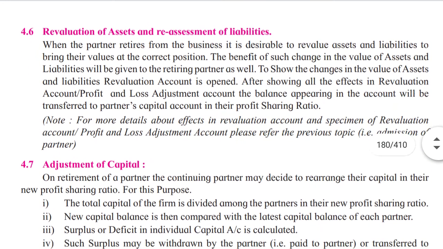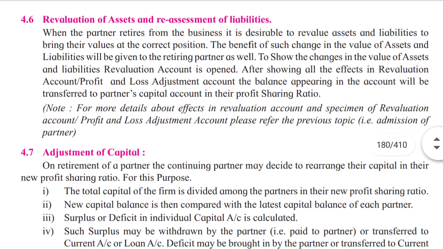Now next, revaluation of assets and reassessment of liabilities. When the partner retires from the business, it is desirable to revalue assets and liabilities to bring their values to the correct position, isn't it? Obviously, if a person is retiring, after he is gone, all the assets and liabilities have to be brought to the current or correct position.